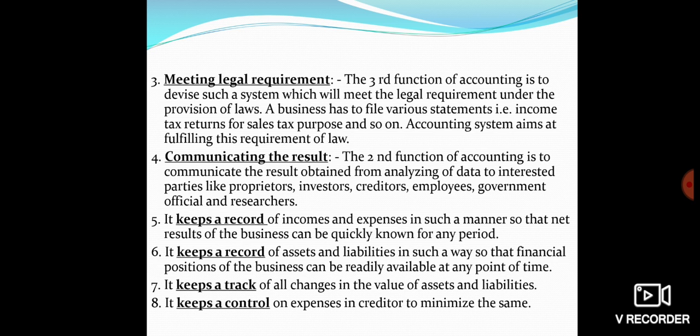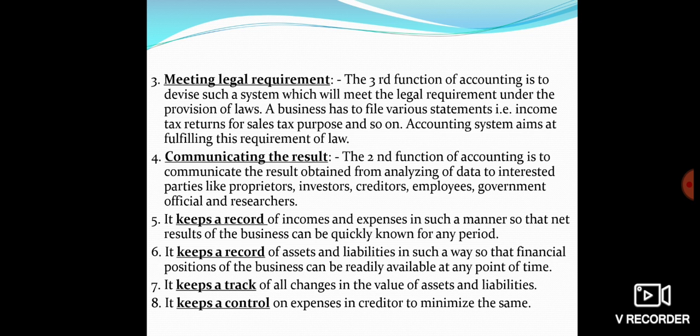So for their knowledge, it is required that the entire analyzed and interpreted result has to be communicated to them. Then it keeps a record of all the incomes and expenses in such a manner that the net result of the business can be quickly known for any period. Keeping apart those parties which are involved in the core team of the business, who are called the internal users of accounting, the rest of the parties are external parties.